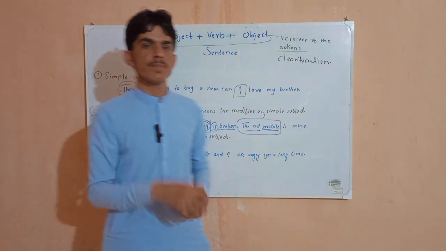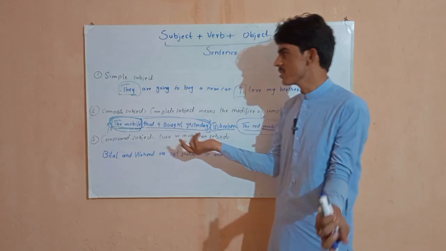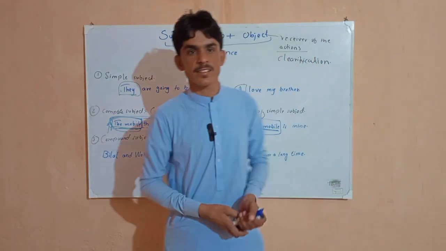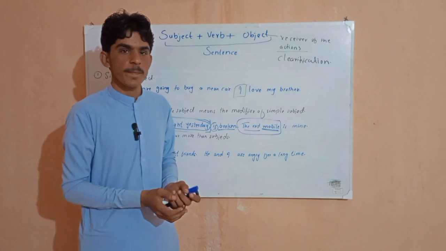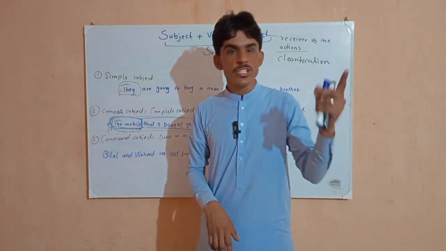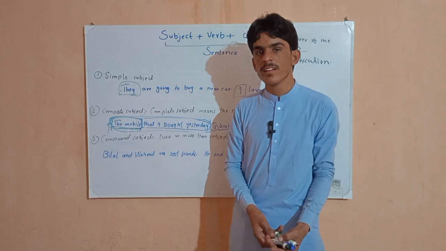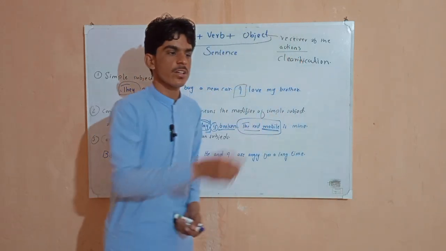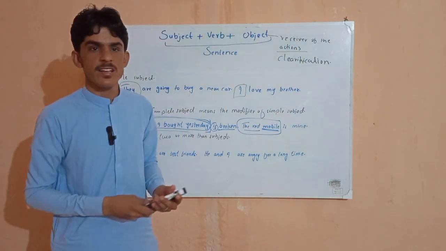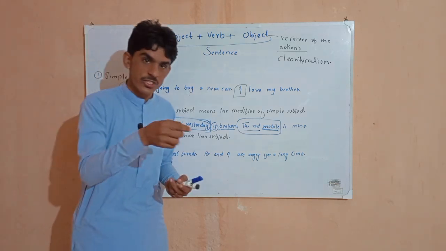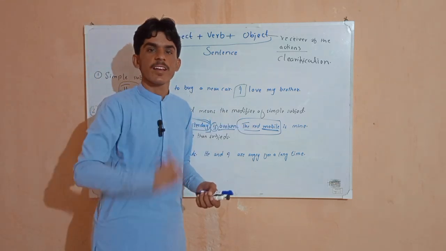If I say she is my teacher, she is our simple subject. But how can we make this simple subject into a complete subject? Like this: the teacher who is sitting on the chair is my class teacher. She is my class teacher.